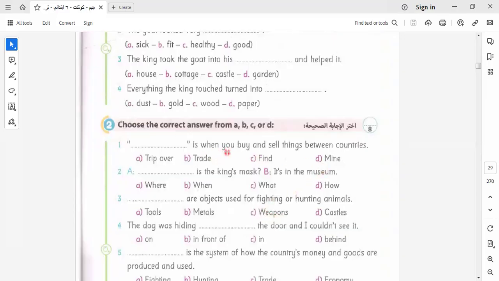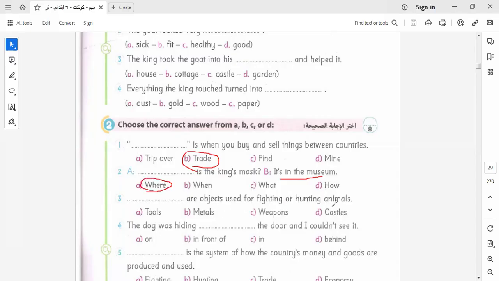Here we have: it is when you buy and sell things between countries. What will it be? It will be trade. Where is the king's mask? It's in the museum. So here we say, where is the king's mask? So here I ask about place.